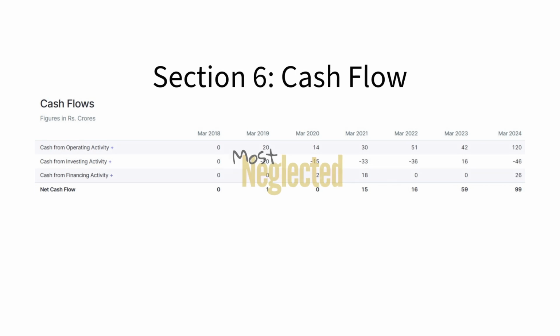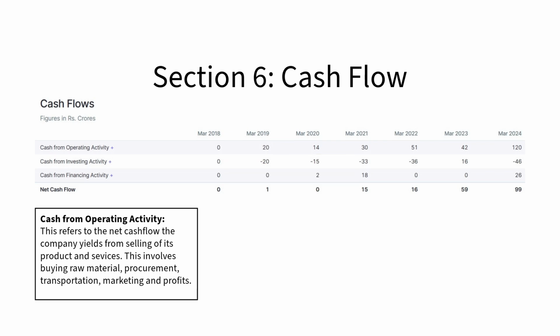Next, we have the cash flows. These are the most neglected by Indian beginner investors. First, let us understand the three types of cash flows a company operates within. Cash from operating activity refers to the net cash flow the company yields from selling its products and services. This involves buying raw material, procurement, transportation, marketing, and the profits.